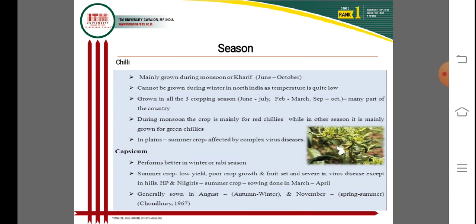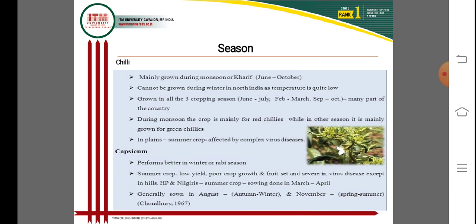It is grown all over India in three crops: June to July, February to March, and September to October in different parts of the country. Approximately three cropping systems can be used for chili.